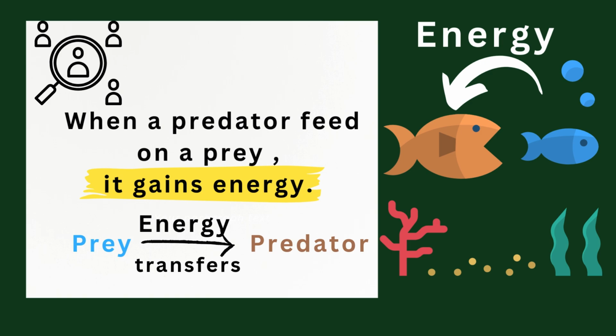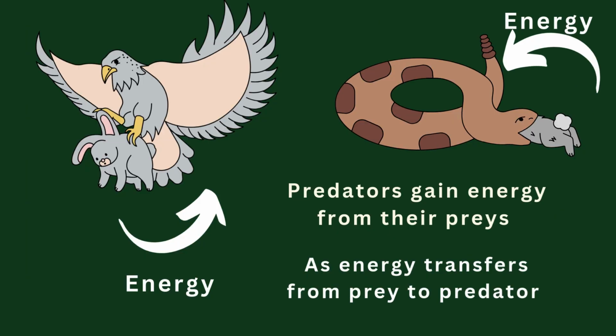So energy transfers from the prey to the predator, and the predator gains energy from the prey. Here for more explanation, we have two pictures. Here the energy transfers from this poor rabbit to the eagle or hawk. So it transfers from the prey to the predator.